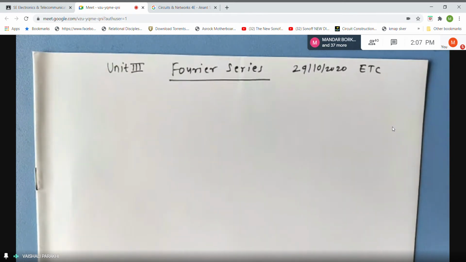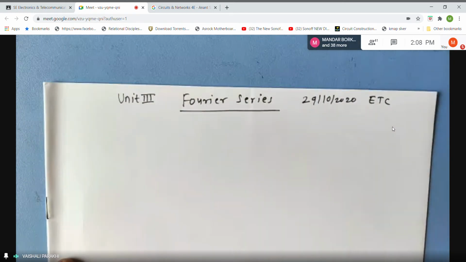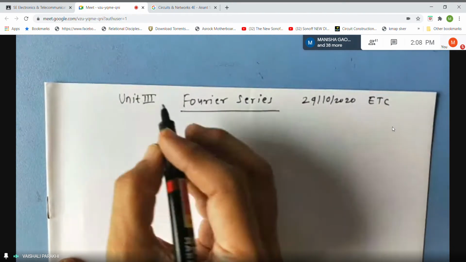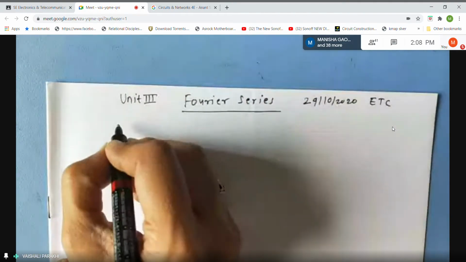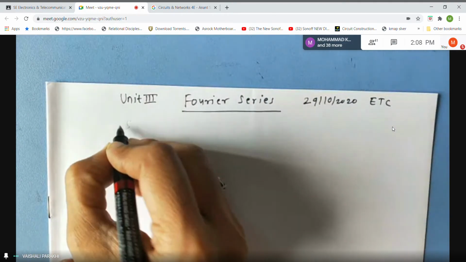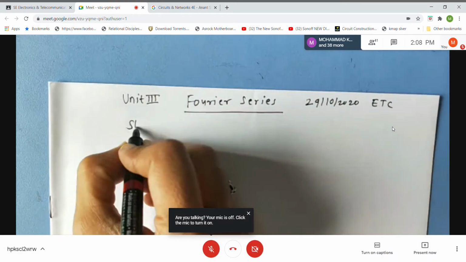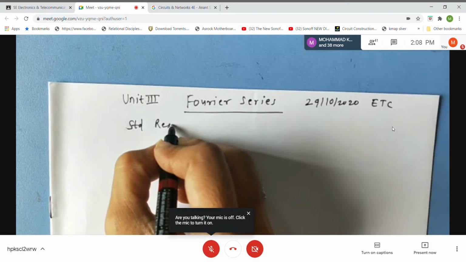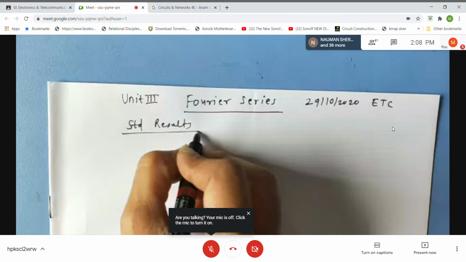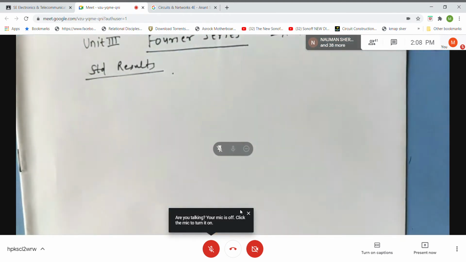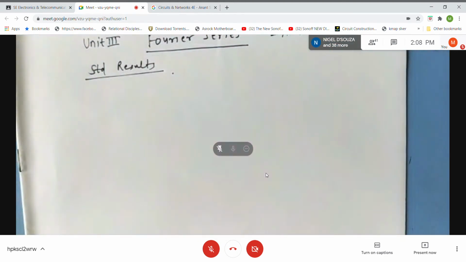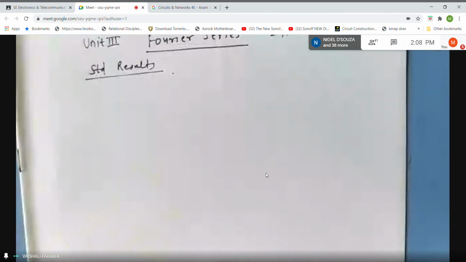Now, first of all, you can give the title like formulae or standard results. Now see, when the function is called periodic, that you know already.